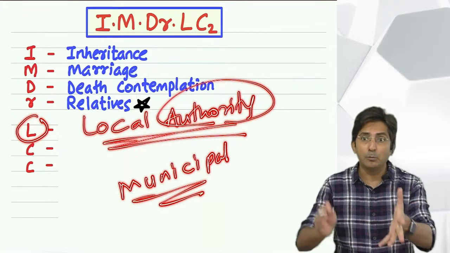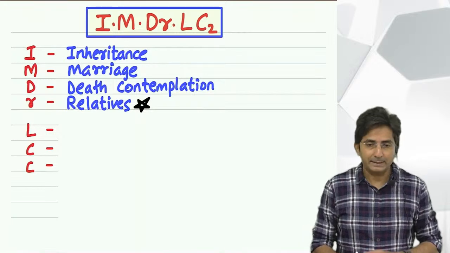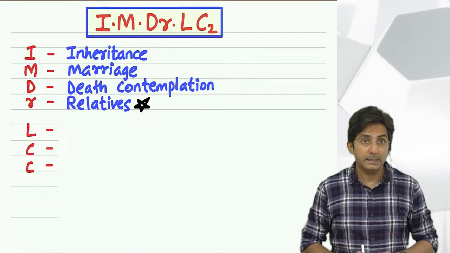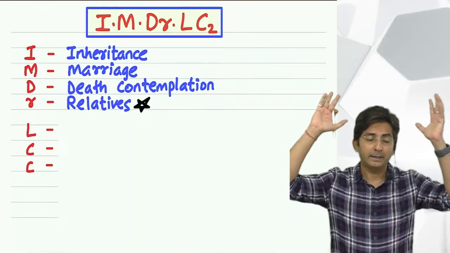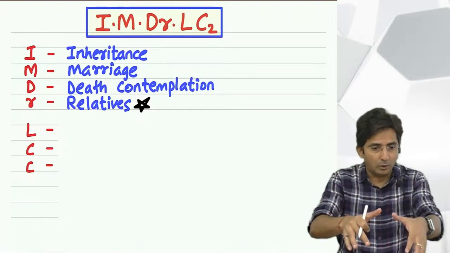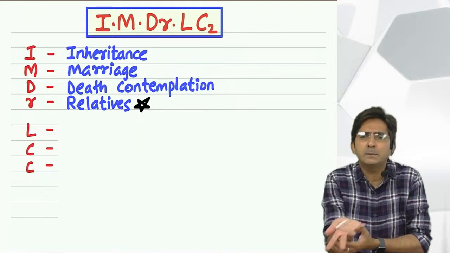That is nothing but municipality, municipal authorities. In short, local authority means local government. Government for the whole country is central government, for Maharashtra state it is state government, and for Mumbai city it is local authority, the municipal authority.